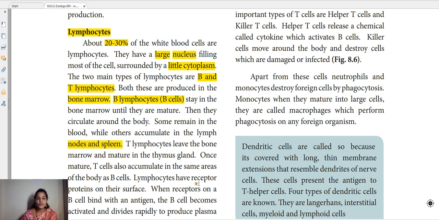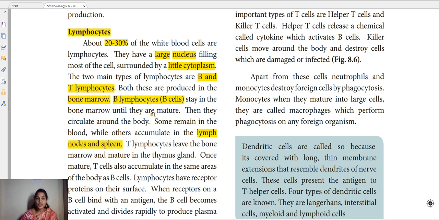It will enter into the lymph node. So in the last class we discussed the lymph node, how it's involved in our immune system, right? How it fights against the antigens, we discussed, right? So now what will happen? There we also saw the B lymphocytes as well as T lymphocytes, where they are present.